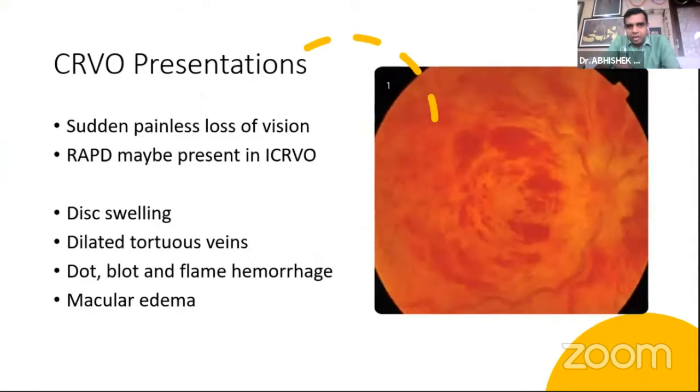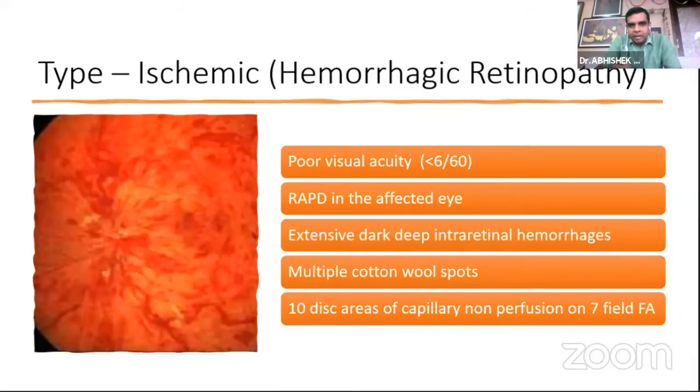So, CRVO will present in our clinic with a sudden painless loss of vision, with RAPD may or may not be present. Disc swelling is there, dilated tortuous veins are there, dense hemorrhages are there, and macular edema is there, which is the main cause of vision blurring initially.